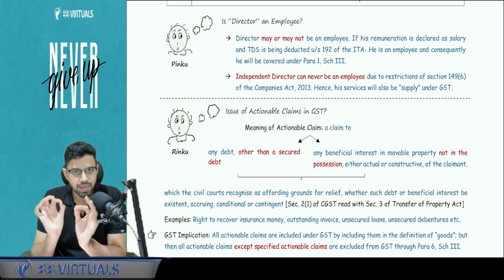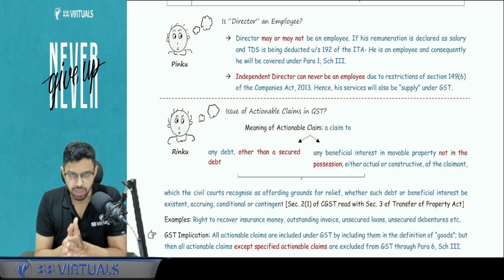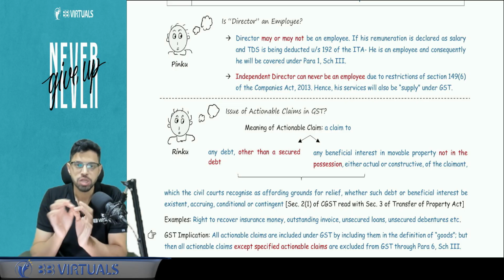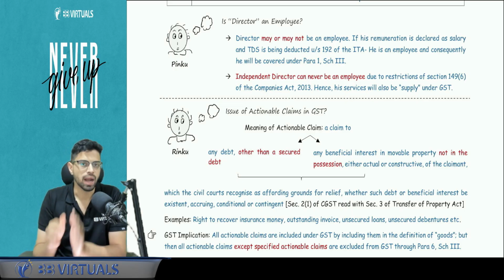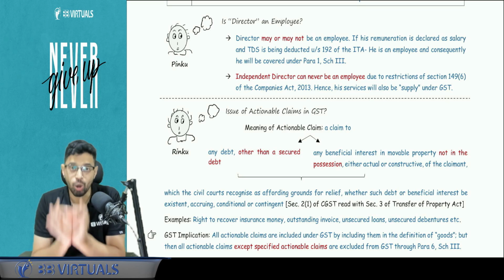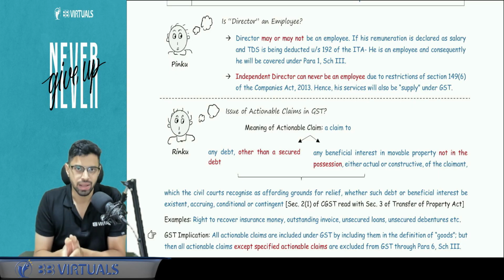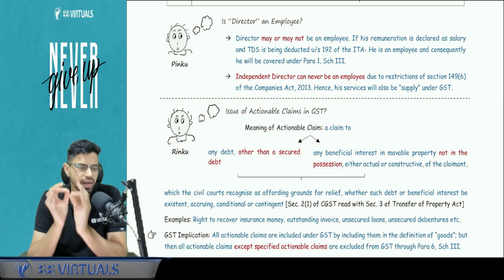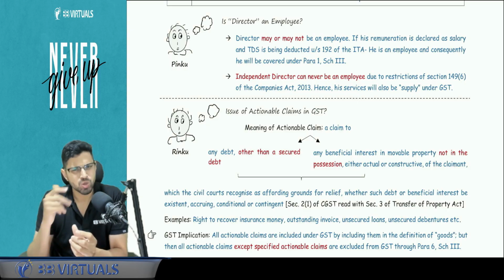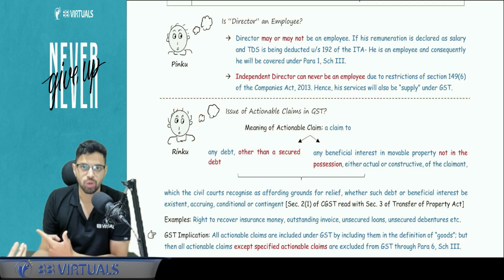Okay. The word director is associated only with a company, not a partnership firm, not an LLP, not any other structure. What about an independent director? The question will not specifically state whether an independent director is an employee or not, because an independent director can never be an employee. Why? Section 149, subsection 6 of the Companies Act 2013 talks about the independence criteria, and there it has been clearly stated that an independent director will never be an employee. Also, it seems to be very logical, right? If I'm an independent director, how can I be an employee of the company?